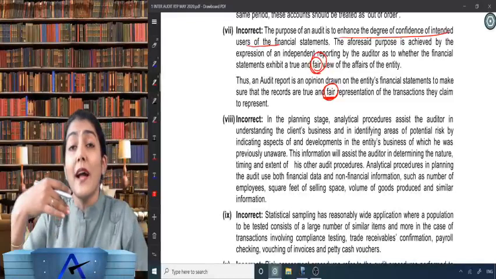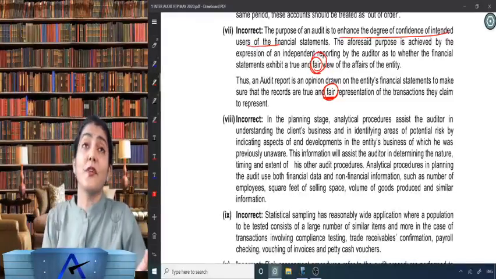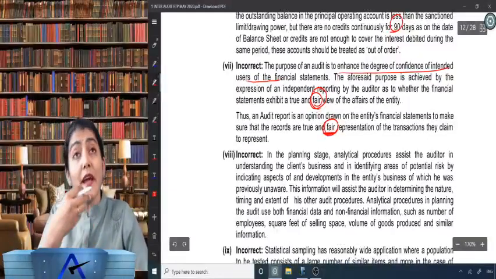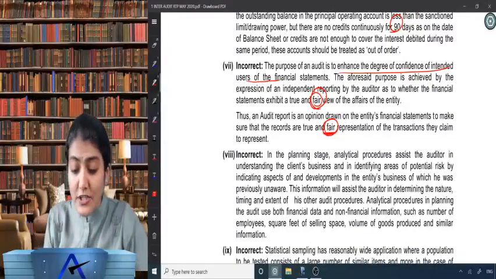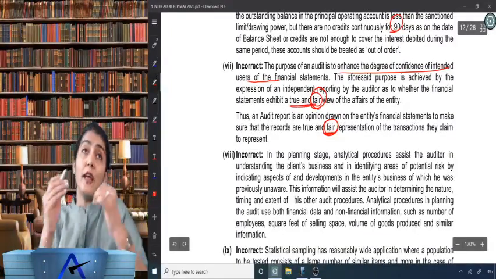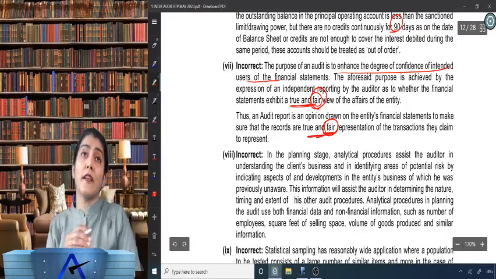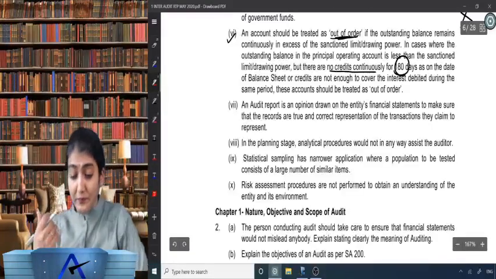So not a true and correct representation, but a true and fair representation. The purpose of audit is to enhance the confidence of the intended users, and this is achieved by expressing an opinion on the true and fair view. Okay. Next one.